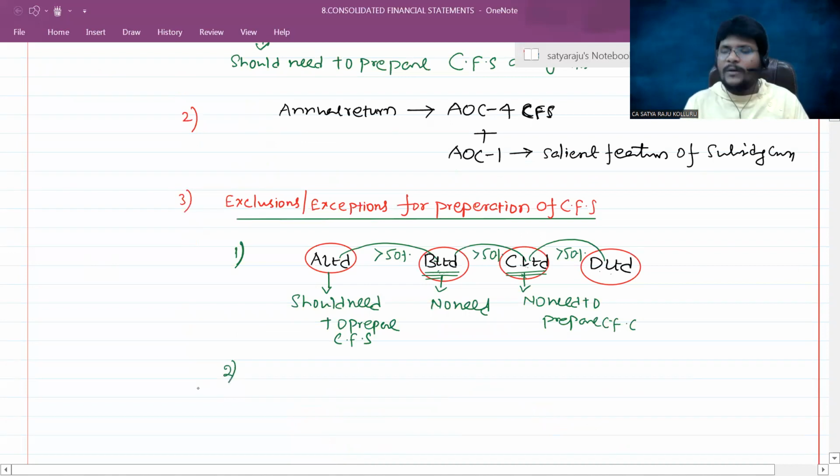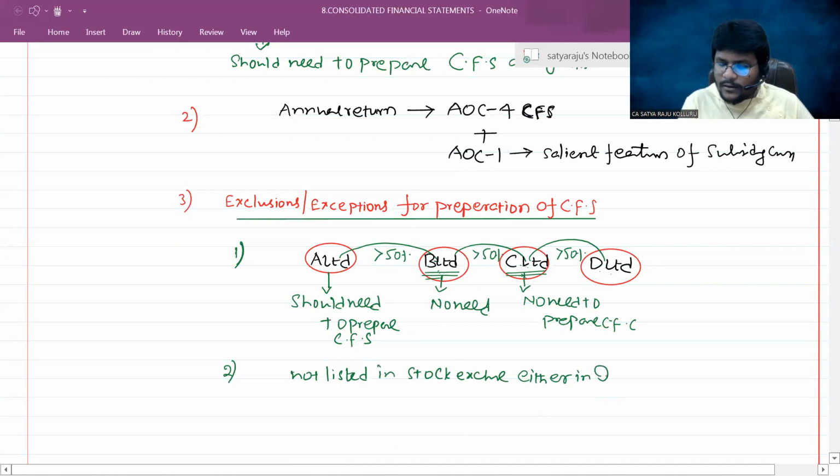Number 2, as per Companies Act 2013, a company is having subsidiary or associate or joint venture. But if the company's equity shares are not listed in stock exchange, either in India or in foreign countries.